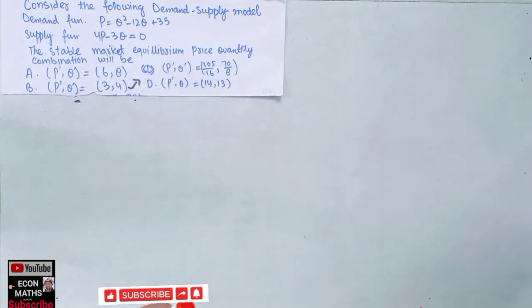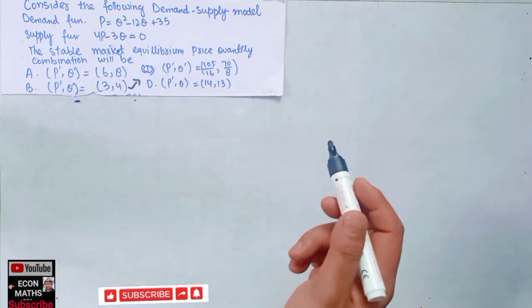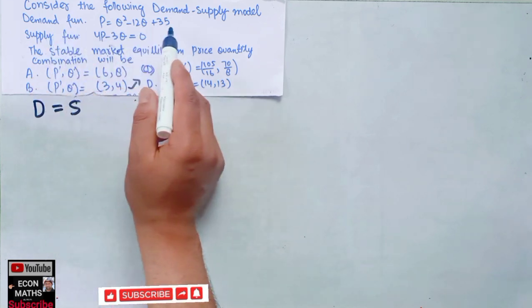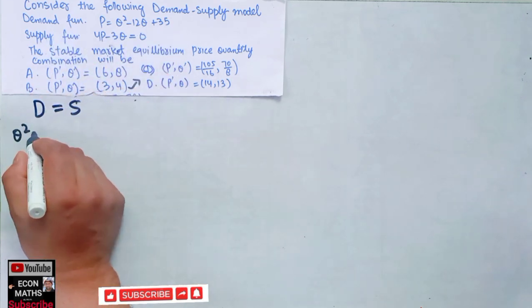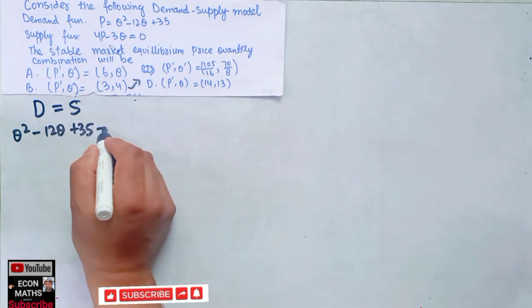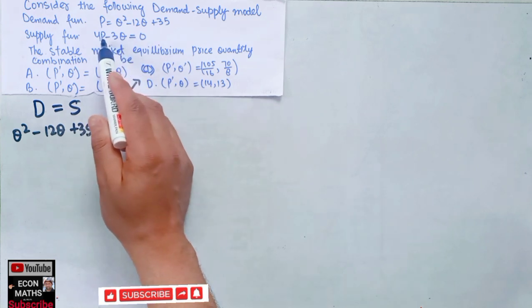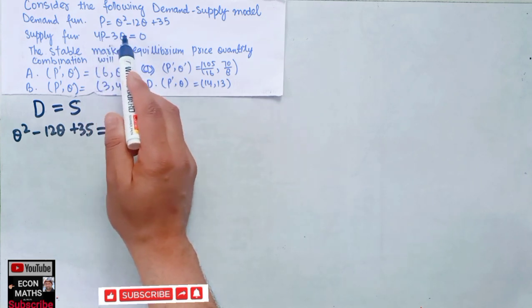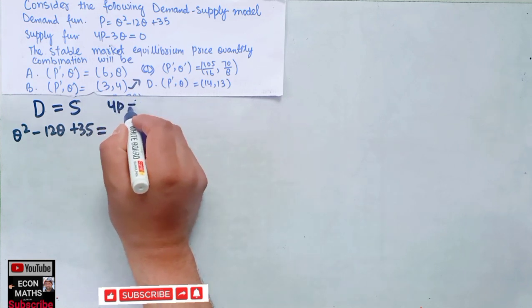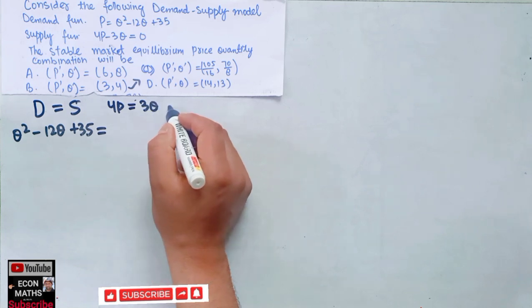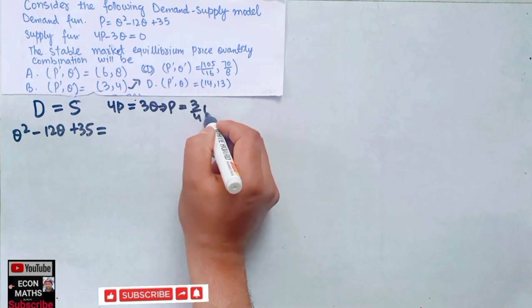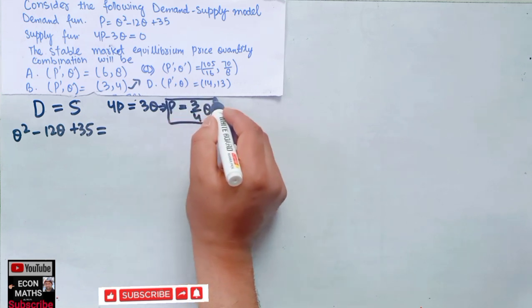So first of all, what will we do? As usual, we will equate demand equal to supply. Our demand function is given as q square minus 12q plus 35, and here we can write the supply function 4p minus 3q is equal to 0. So I can write it like this: 4p is equal to 3q, or p is equal to 3 by 4 q. So this is our supply function. This is our demand function.